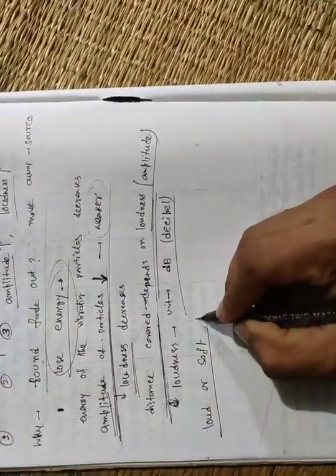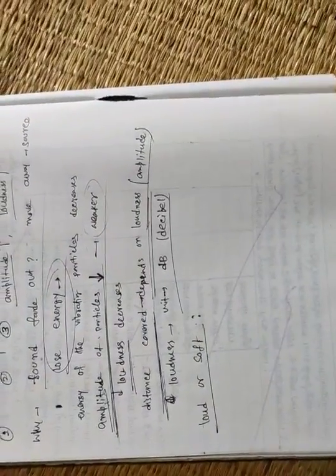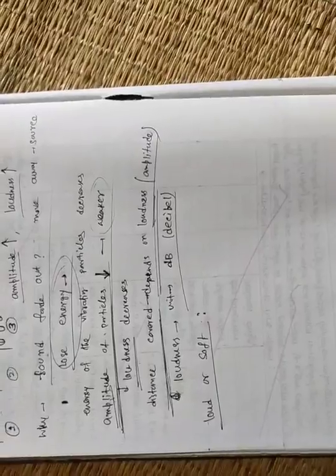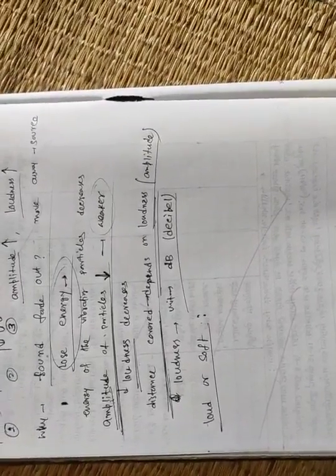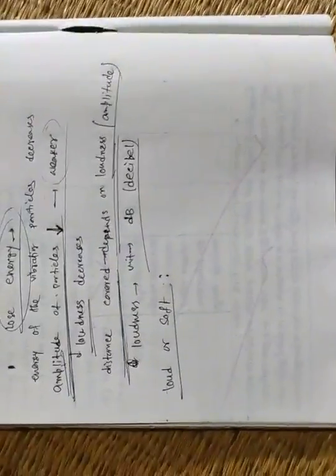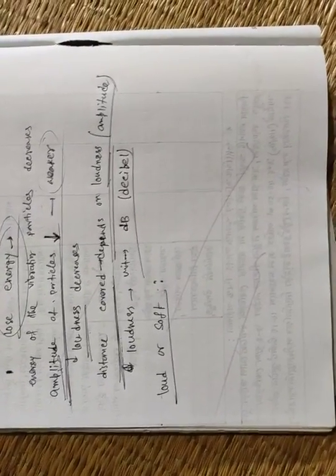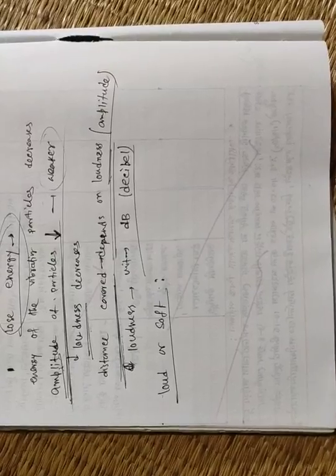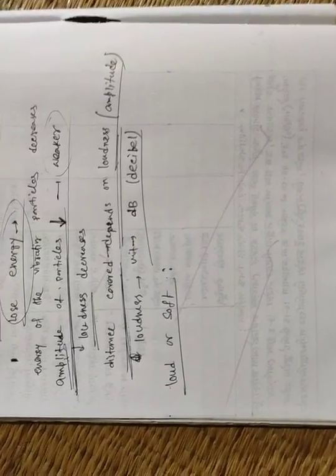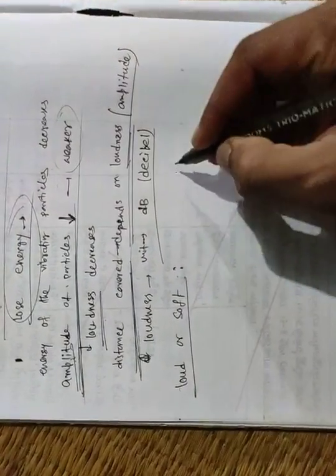so why? When we beat, particles start to vibrate. We know sound is produced by the vibration of particles. Any particle is at rest.